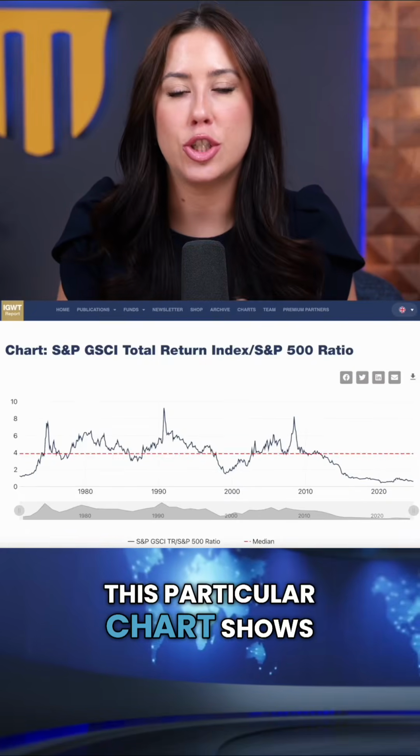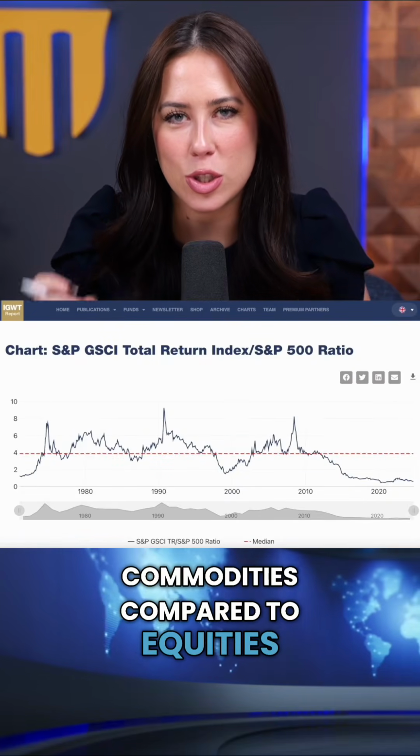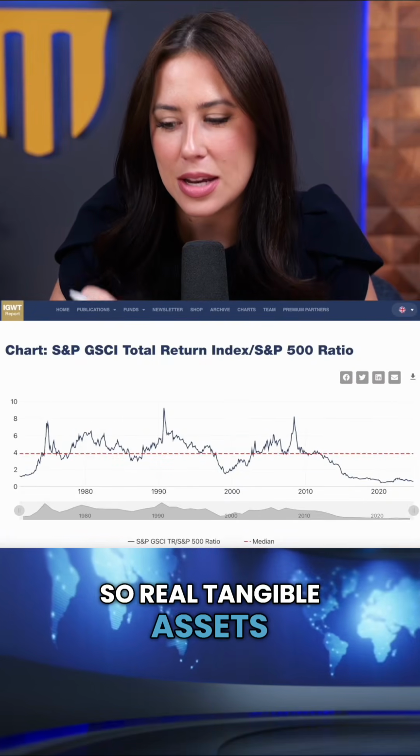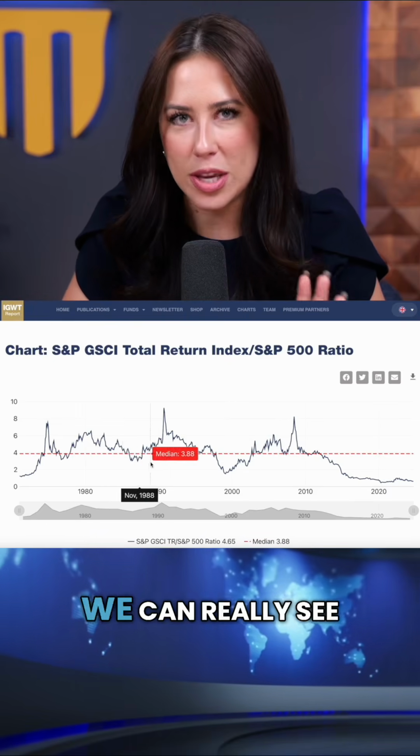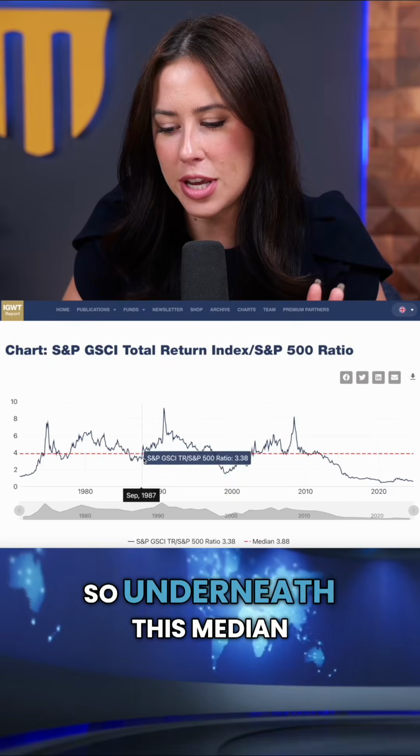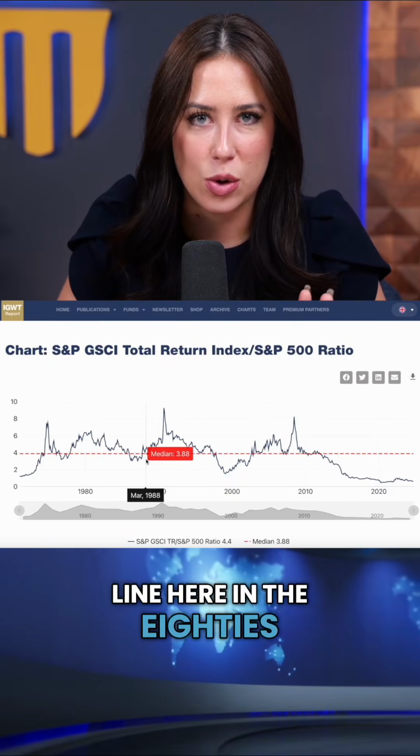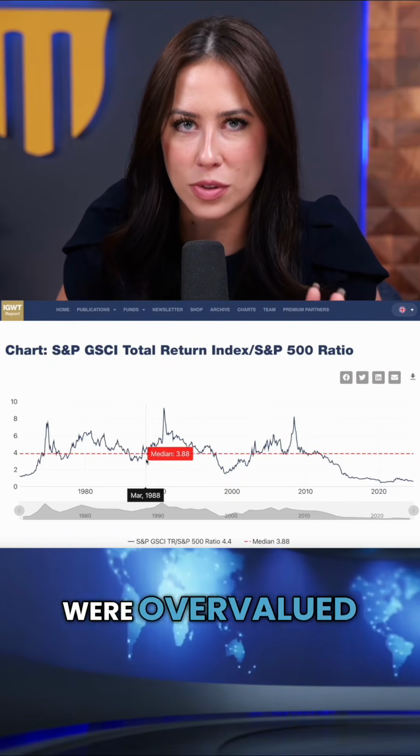This particular chart shows commodities compared to equities. So real tangible assets compared to the stock market. And I love this chart because if you go back, we can really see it makes sense. So underneath this median line here in the 80s, right, we had equities that were overvalued.